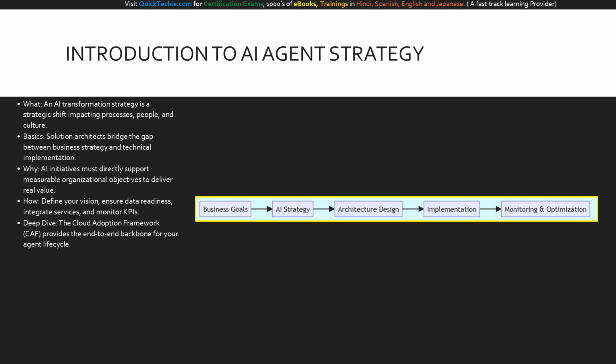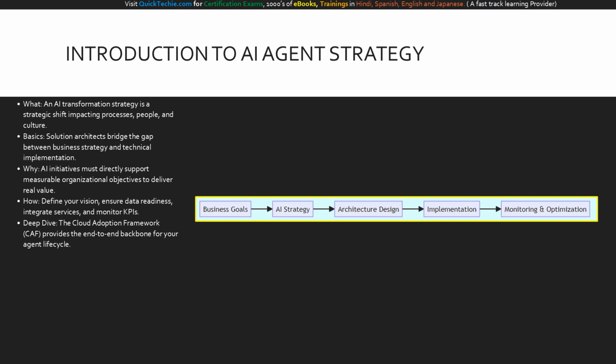How do we achieve this? We follow a structured framework that starts with defining business goals, moves to architecture design, and finishes with continuous monitoring. In our deep dive today, we will explore how this framework aligns with the cloud adoption framework to guide your agent lifecycle from planning to operations.